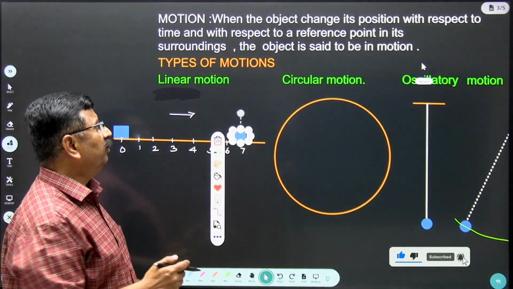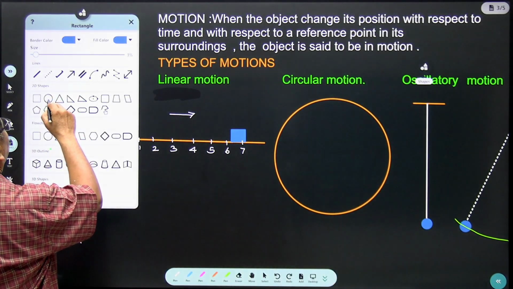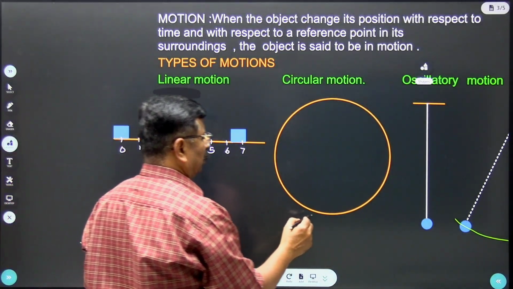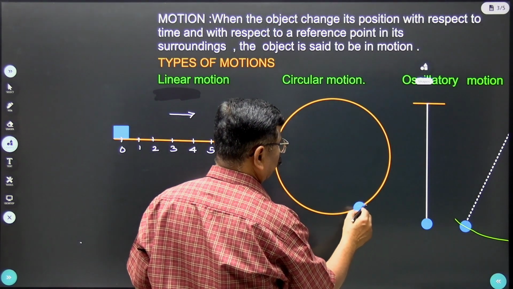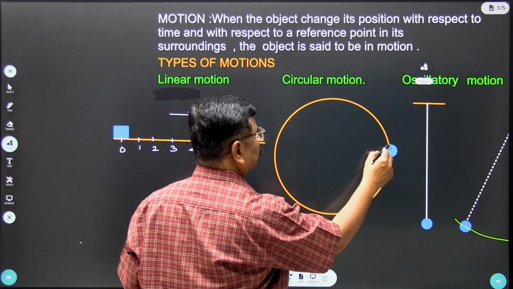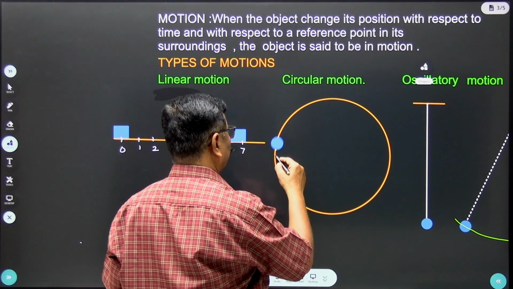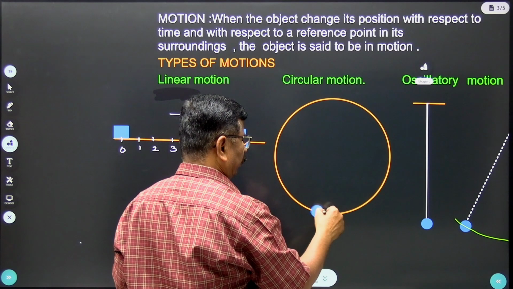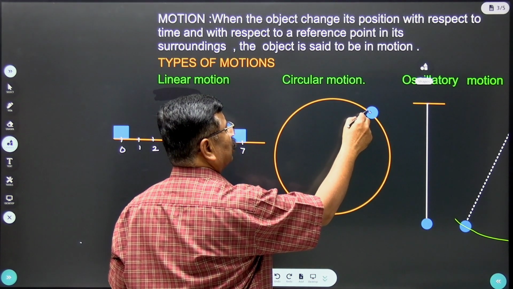Okay, and what do you mean by circular motion? When the object moves along the circumference of a circle, the object is performing circular motion.